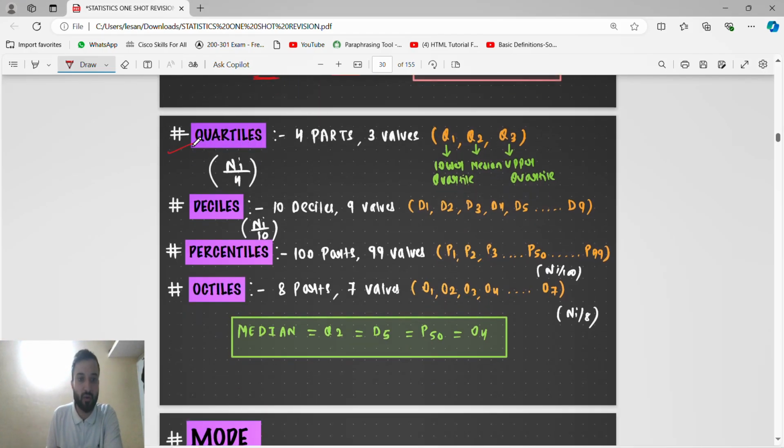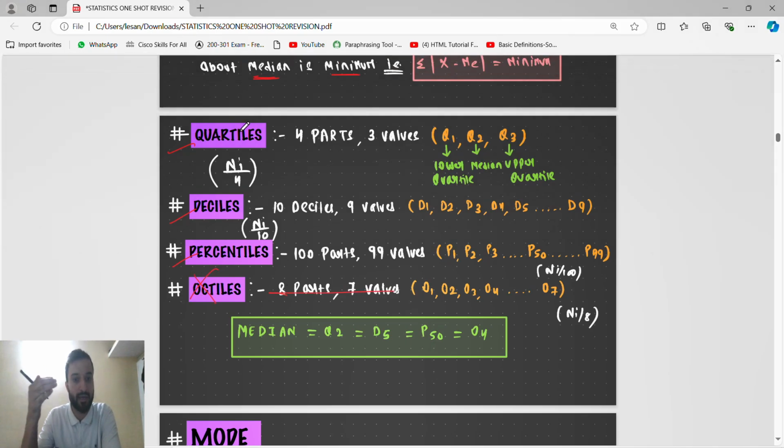In median we also have to find the quartile, decile, percentile. Octile is not there, so we know, because the properties of median are about quartile, decile, percentile. Quartile means 4 parts, decile means 10 parts, percentile means 100 parts. So quartile means Q1, Q2, Q3. Q1 is the lower quartile, Q3 is the upper quartile, Q2 is the median. Remember the thing we did in the question also: if they are talking about quartile and it is the median, that means Q2.